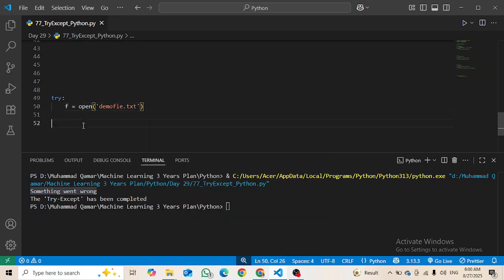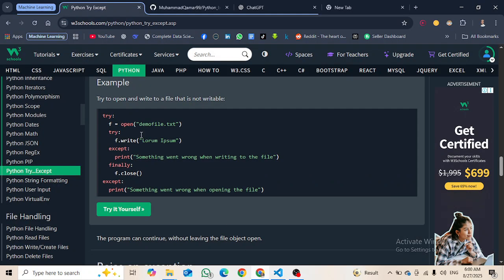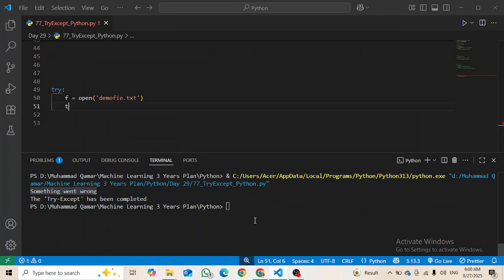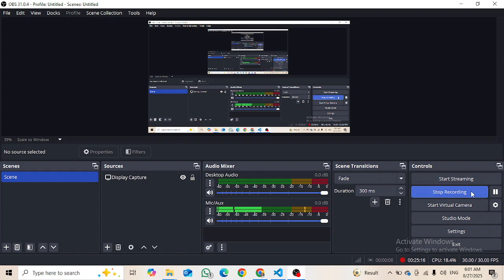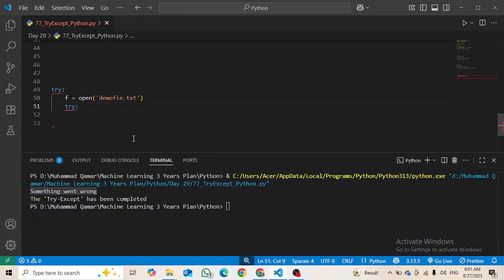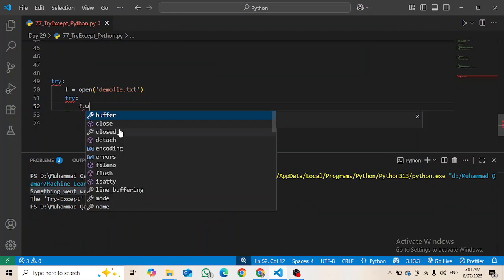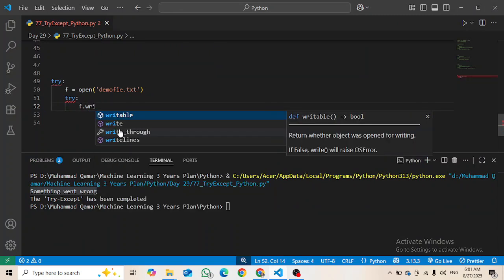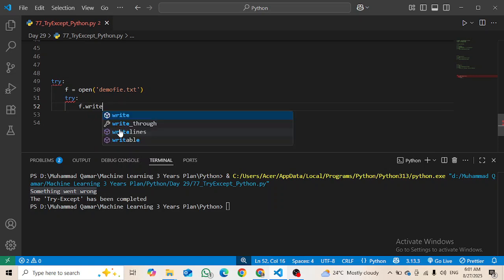All right, and then I am going to try the except again. Try. So I am going to write that code here, that try. Then what we are going to try is f.write. I hope it works, right? Not write table but write.